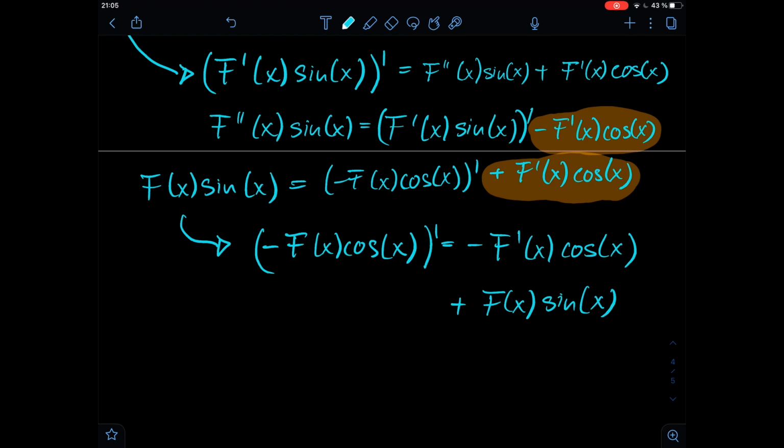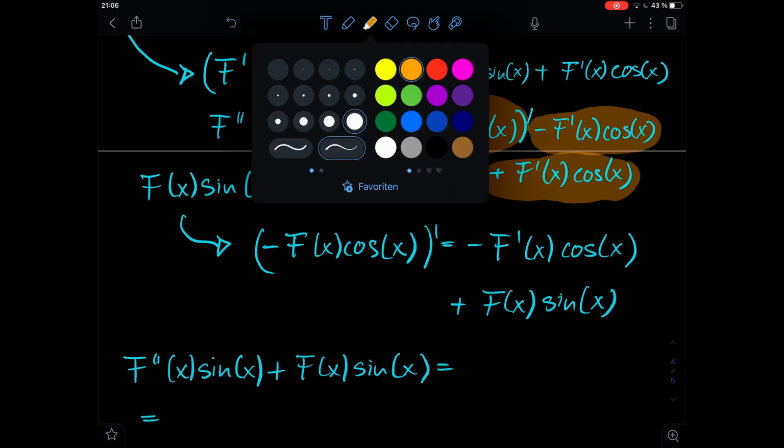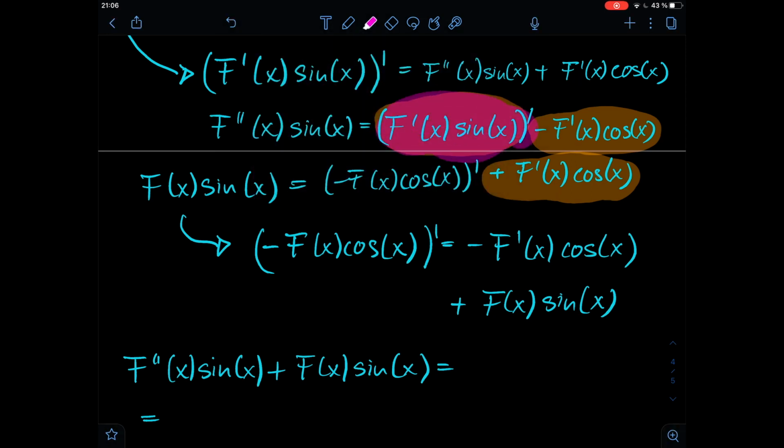So what we get in the end is that the second derivative of capital F of x times sine of x plus F of x times sine of x is equal to, so let's do it in another color, the first derivative of F times sine x, take the derivative, minus this term here.